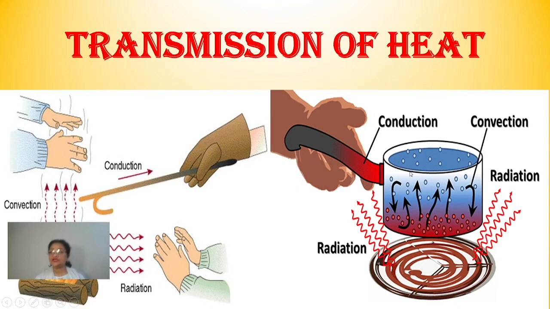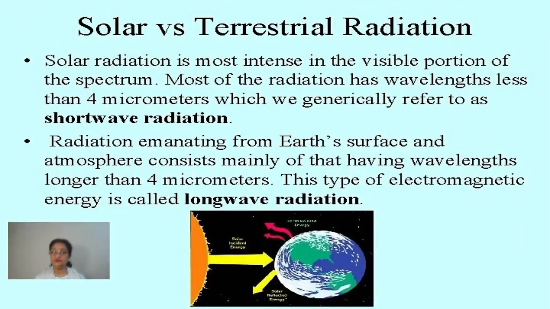Here also we can see conduction, when we touch the handle of this tumbler, pan, we feel it hot. Convection, inside the pan the liquid is going through the convectional process. Radiation, when the heat is being given out by the heater, it's not touching this pan, but still it is getting the heat. Now it is by radiation. Clear children? So these all are the various methods of transmission of heat.